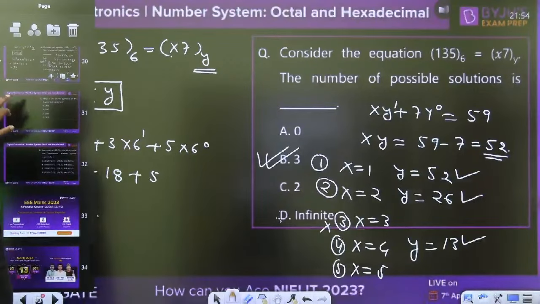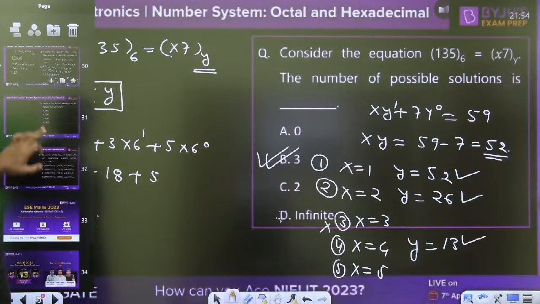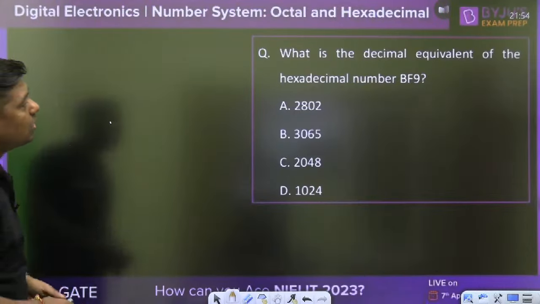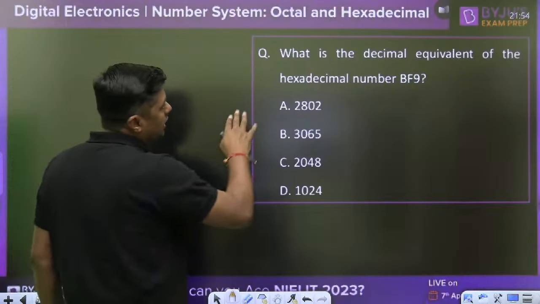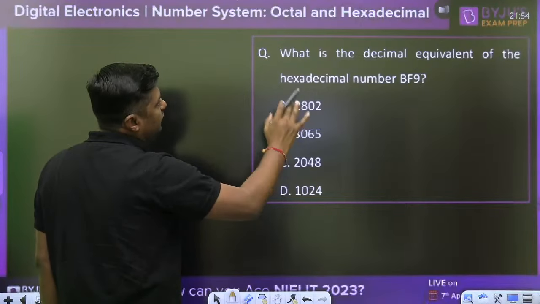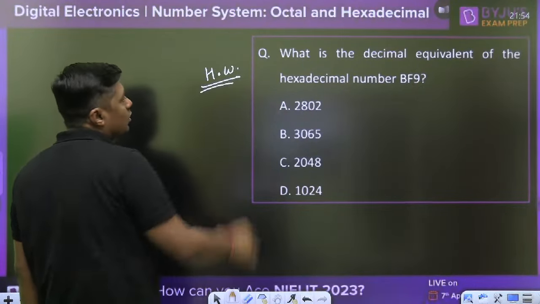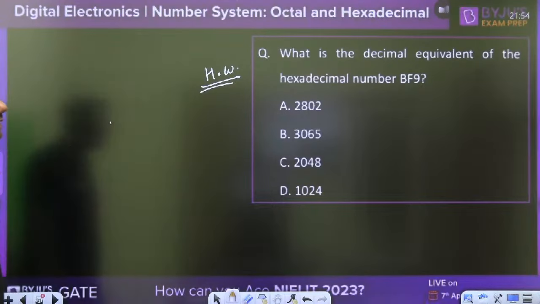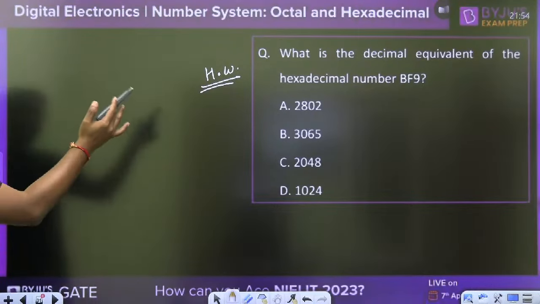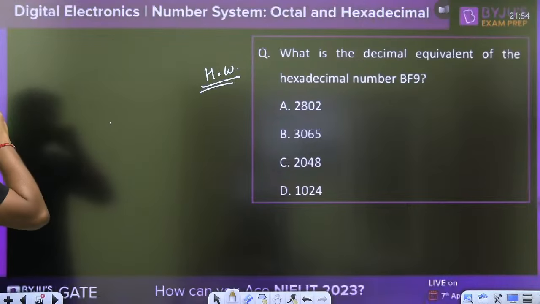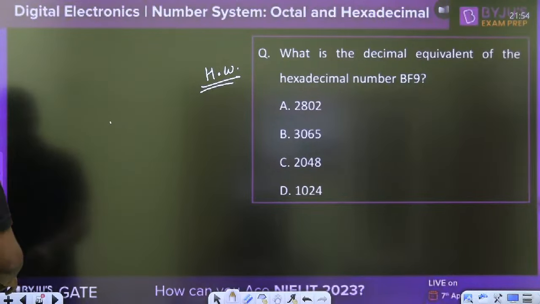Now it is time for the assignment. I am giving you 2 assignments, guys. Try to solve these questions. Tomorrow we will solve. What is the decimal equivalent of hexadecimal number BF9? So everyone, please give me the answer in the comments box. What is the BF9? Convert the hexadecimal number into decimal. It is a very, very easy question.